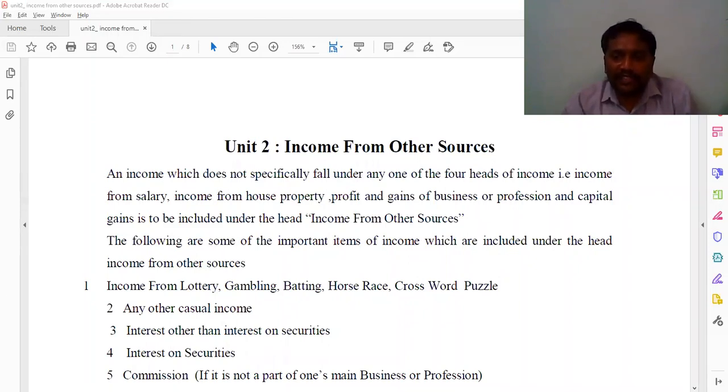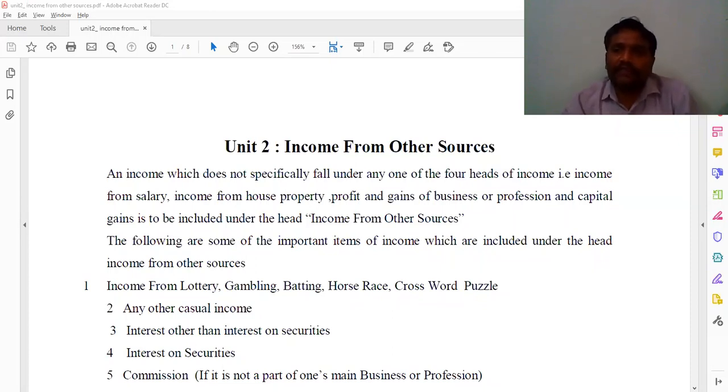Suppose Mr. Suresh is simultaneously working 9 to 4 in X college, and after 4, from 6 to 8, is working in Z college as a part-time lecturer. What he receives from Z college, we call income from other sources.